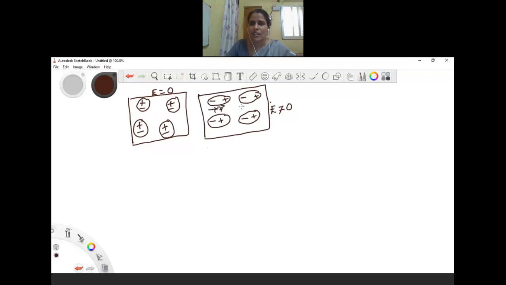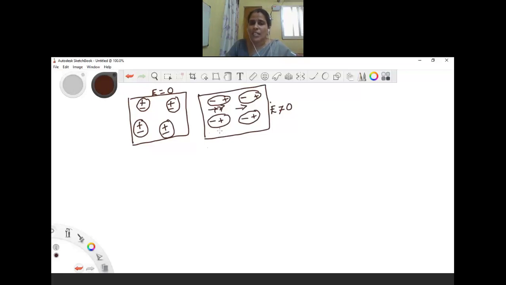And the electric field is also along the same direction. But what is the direction of the induced electric field? How is the electric field produced here? Because of the induced dipole moment.